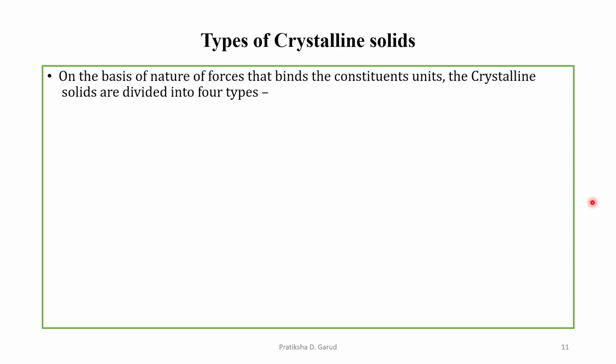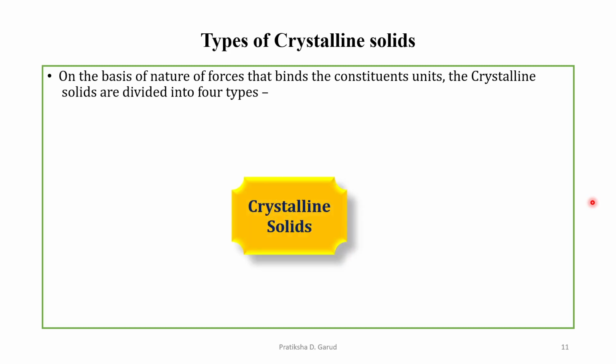On the basis of the nature of forces that bind the constituent units, that means the atoms, ions and molecules, the crystalline solids are divided into four types. So which are these four types? The first type is known as the molecular solid.